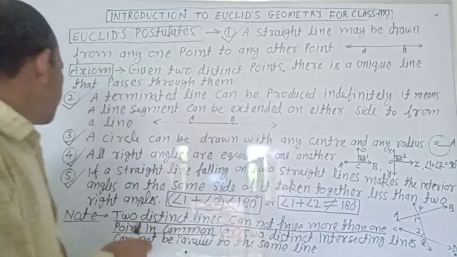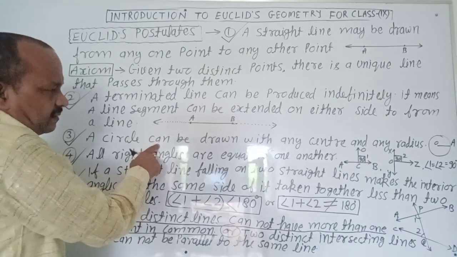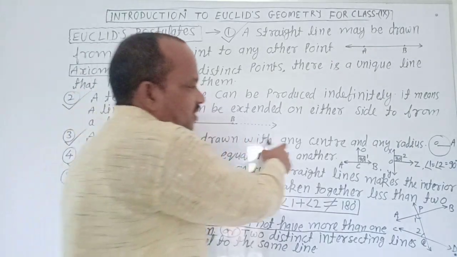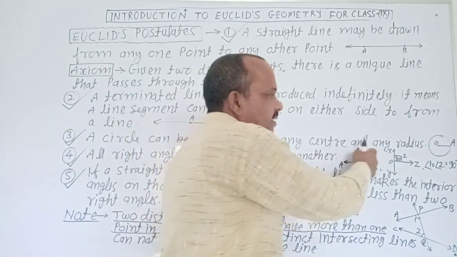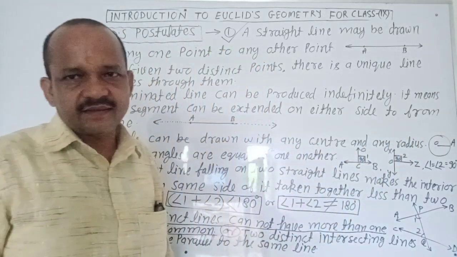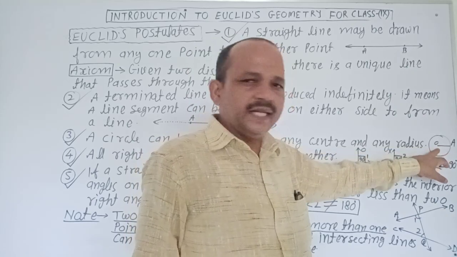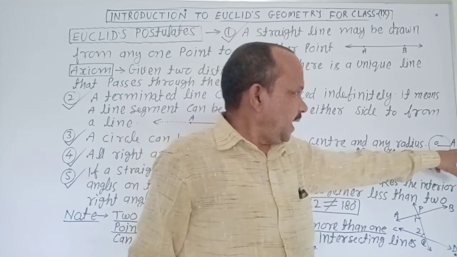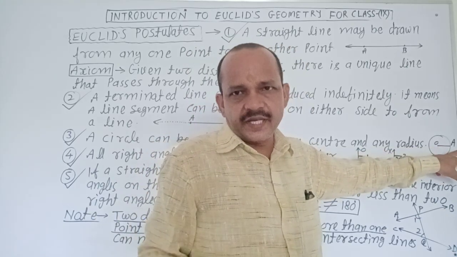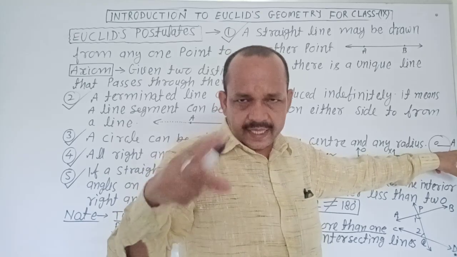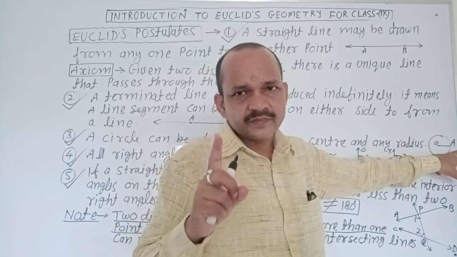Very good. Next point. A circle can be drawn with any center and any radius. Here, it is a circle. O is center. A is a point on the circumference. Clear?